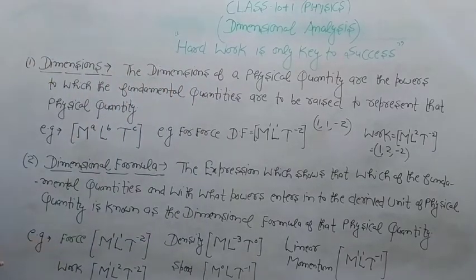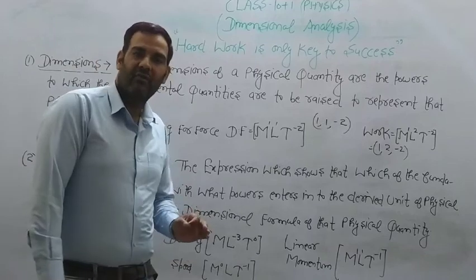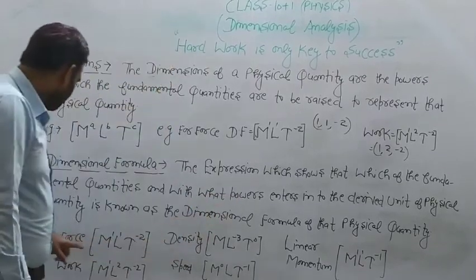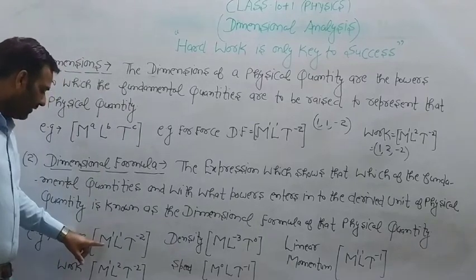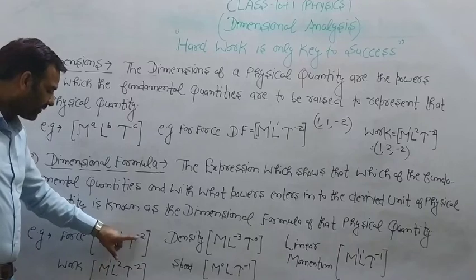So what does the dimensional formula represent? It represents which of the fundamental quantities and with what powers. In force, the power of mass is 1, length 1, time -2.